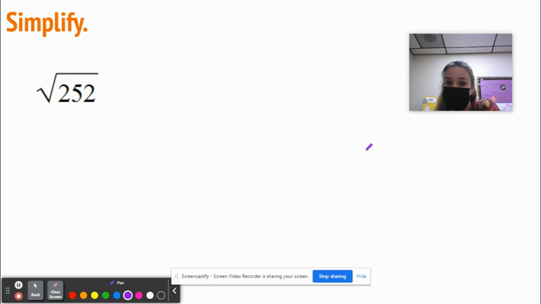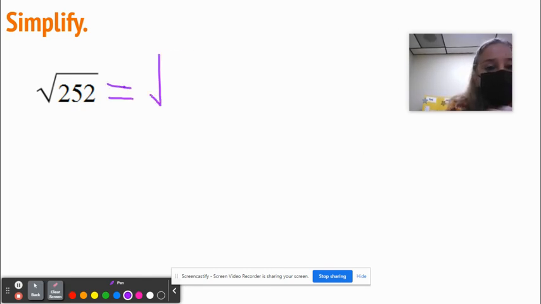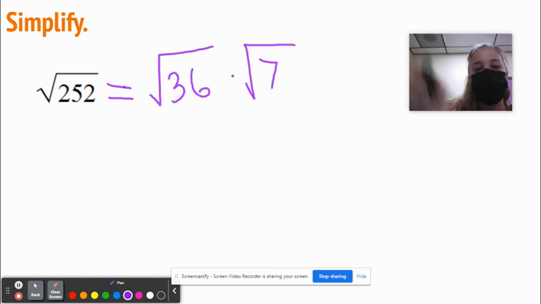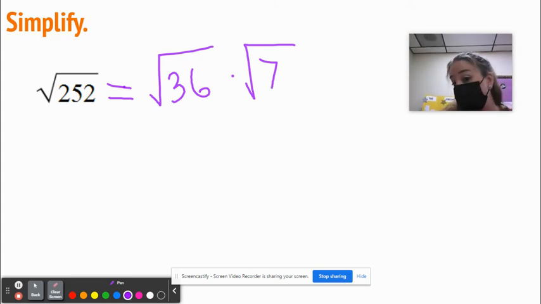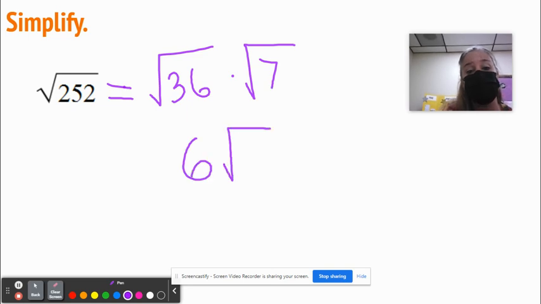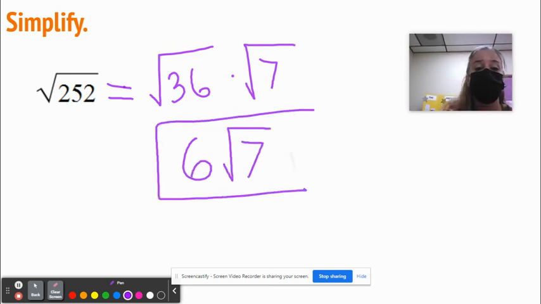So those are the numbers we're breaking this thing into. So this now becomes 36 times radical 7. And the square root of 36 is 6. And that's how that's done.